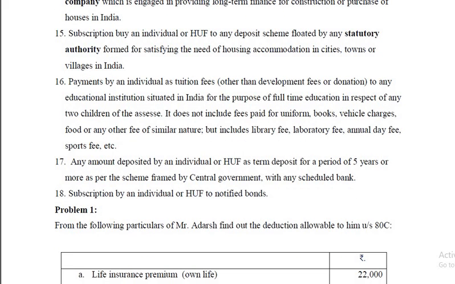Okay. Next one, payments by an individual as tuition fees. Remember that this excludes development fees or donation to any educational institution situated in India. It is for the purpose of full-time education in respect of any 2 children of the assessee. So it could be lesser than that, but it cannot be more than that. For children beyond 2, if it is for 3 children, deduction is available only for 2 children. That's all.